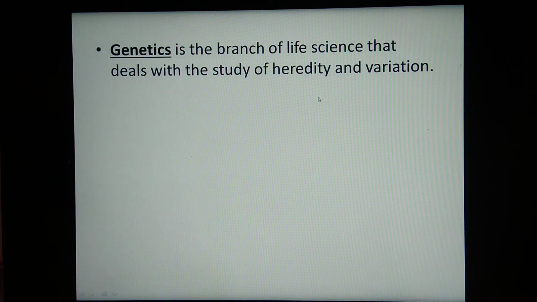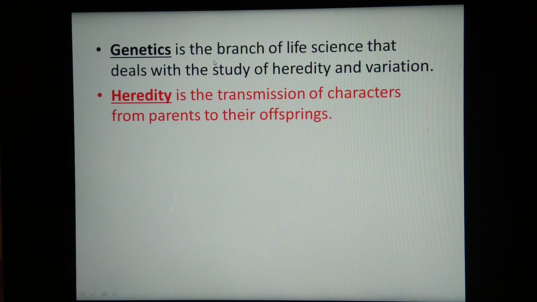Now see, some terminologies are there. The first one is genetics. It is the branch of life science that deals with the study of heredity and variation. Now I think it's clear for you what's the meaning of heredity. It is transmission of characters from one generation to other. And what do you mean by variation? It is the difference between the parents and their offspring. So the branch of life science which deals with the transmission of characters from one generation to other and the differences among the parent and offspring is called genetics.